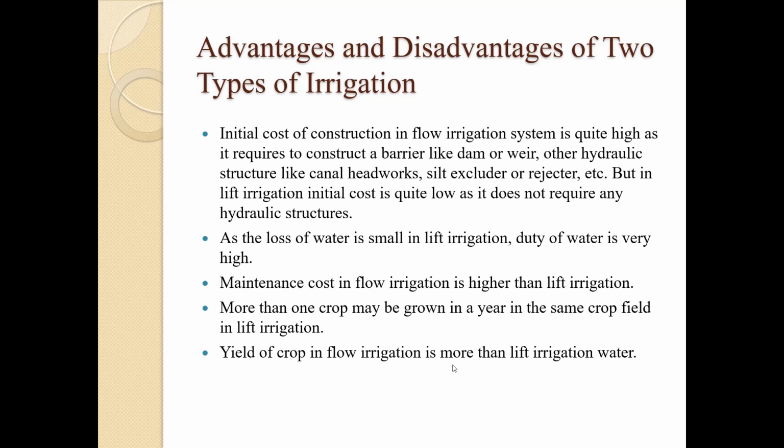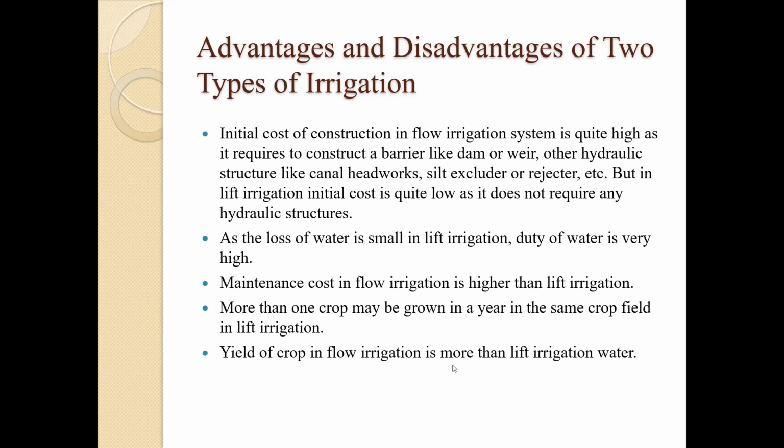Then last is the yield of crop in flow irrigation is more than lift irrigation. Basically, yield of crop depends on the amount of water we are going to provide, or how much it is irrigated. In flow irrigation, the amount of water is high as compared to lift irrigation, so basically the yield is more. But nowadays we have so many efficient systems, with the help of which we can provide the water more efficiently, just like the drip system, to the crop, and we can yield more than flow irrigation.